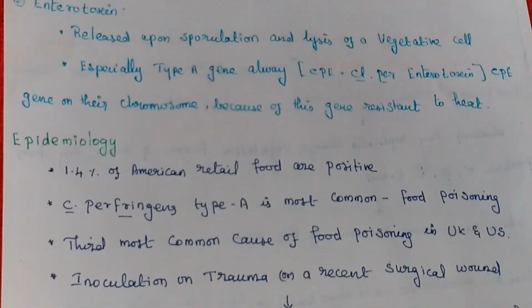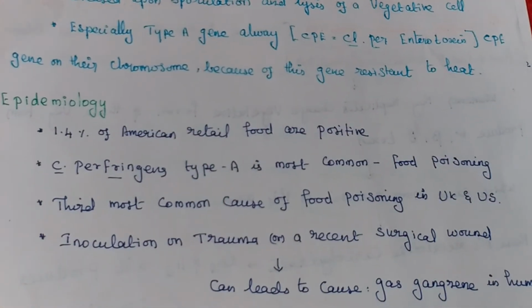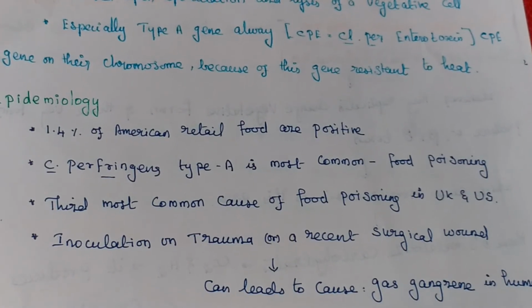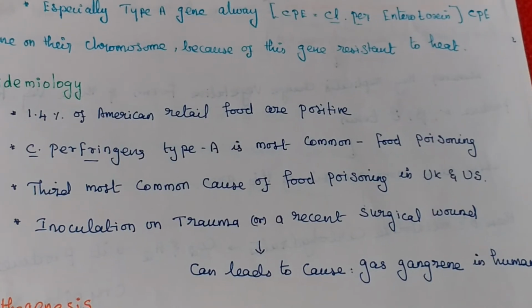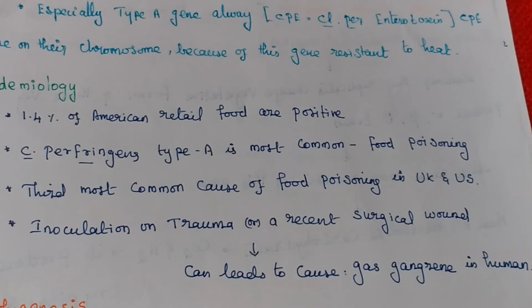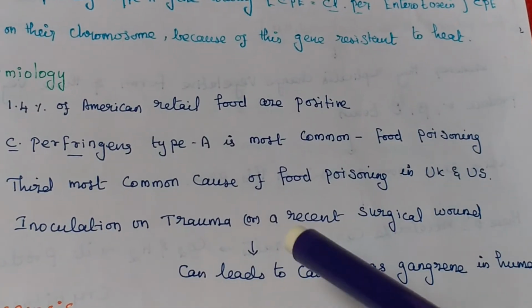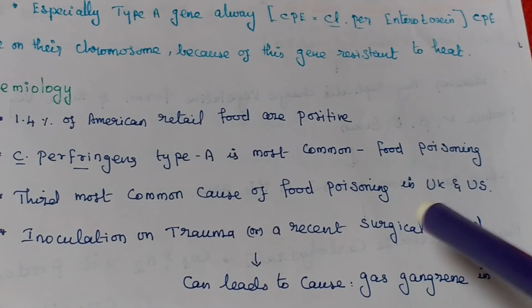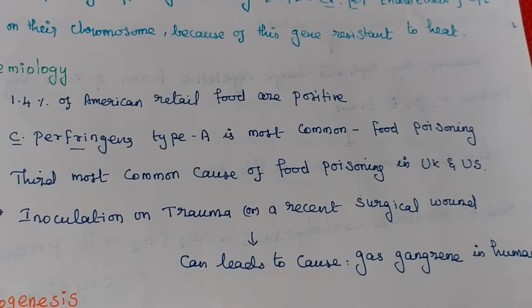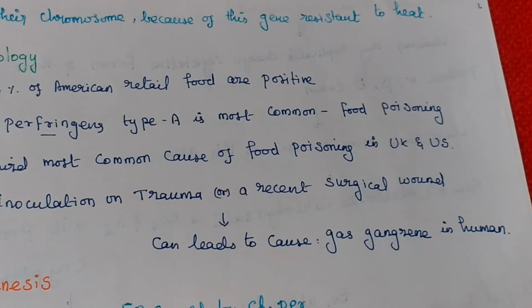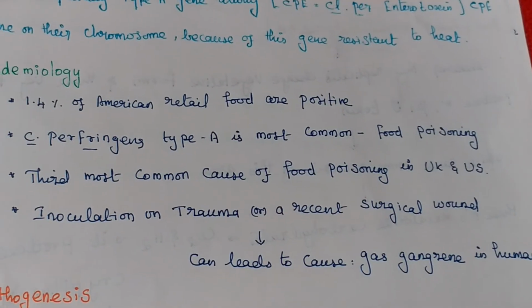Then epidemiology. 1.4% of American retail food is positive. Clostridium perfringens type A is the most common cause of this food poisoning, the third most common cause of food poisoning in the USA and UK. Inoculation of trauma or a recent surgical wound can lead to gas gangrene in humans.